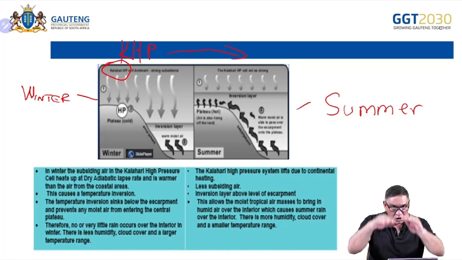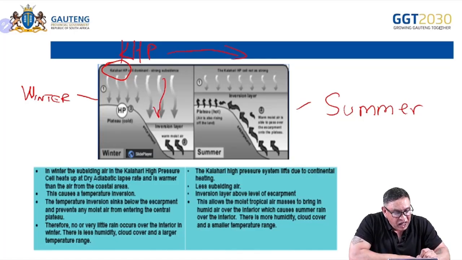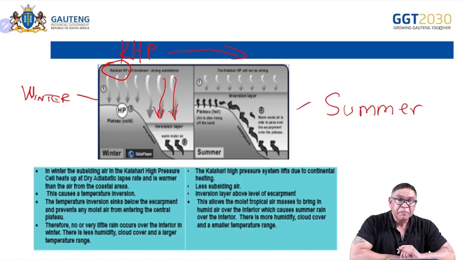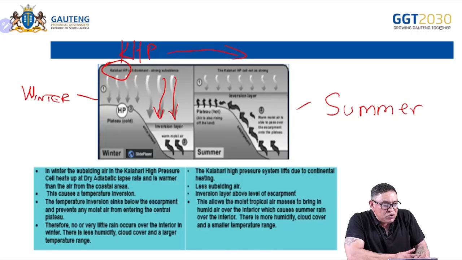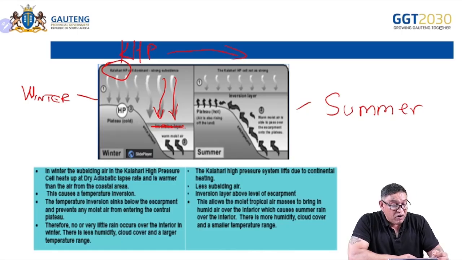And there's a lot of subsiding air. And what does it do to this inversion layer? It pushes the inversion layer below the upper level of the escarpment, or the level of the plateau. It pushes it down below.